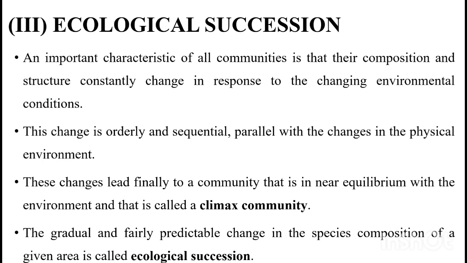First of all, an important characteristic of all communities. Communities are groups of populations. Their composition and structure constantly change in response to the changing environment. As the environment changes, the structure and composition of species or communities also change according to the environment where they live.